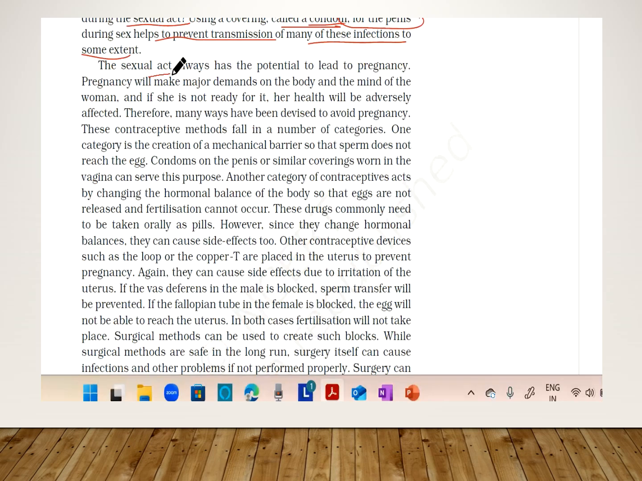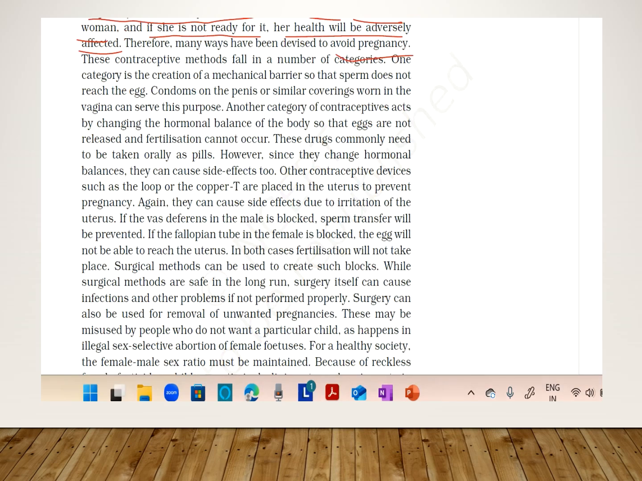Next, the sexual act always has a potential to lead to pregnancy. Pregnancy will make major demands on the body and the mind of the woman. If she is not ready for it, her health will be adversely affected. If it is an accidental act of sex and the woman gets pregnant, if she is not ready for the child, her mental and physical health will be affected. Therefore, many ways have been devised to avoid pregnancy. So what are the methods? There are several contraceptive methods which fall into a number of categories.